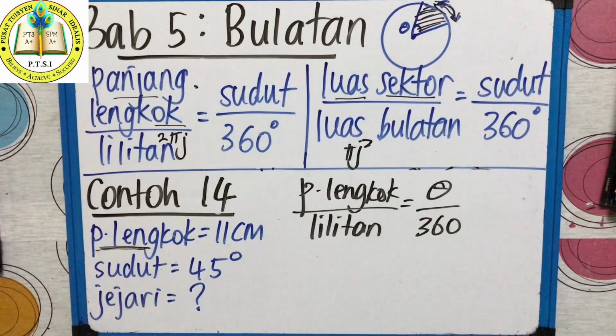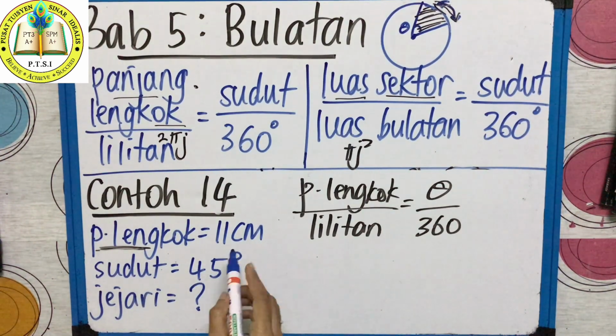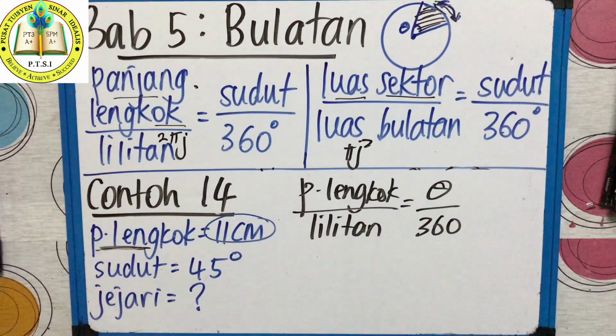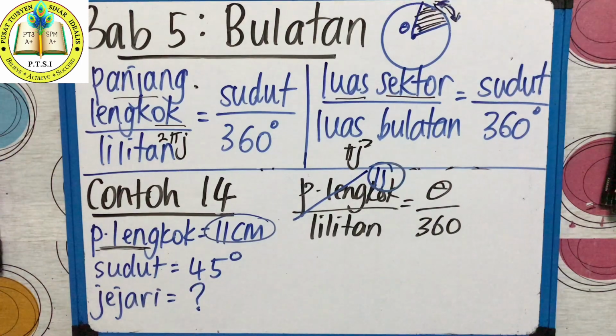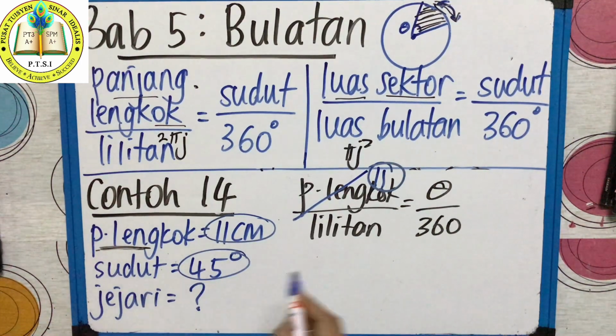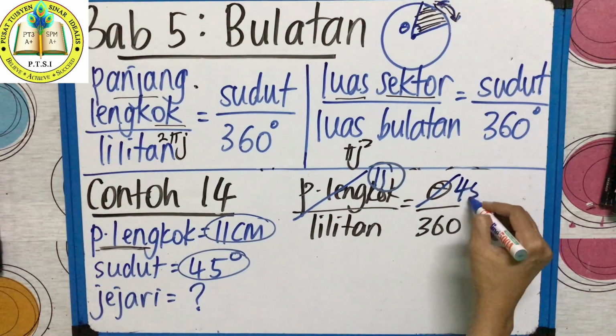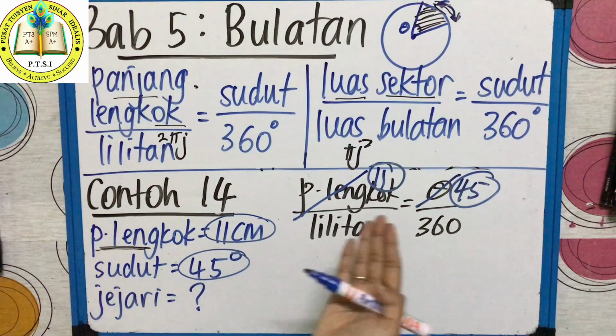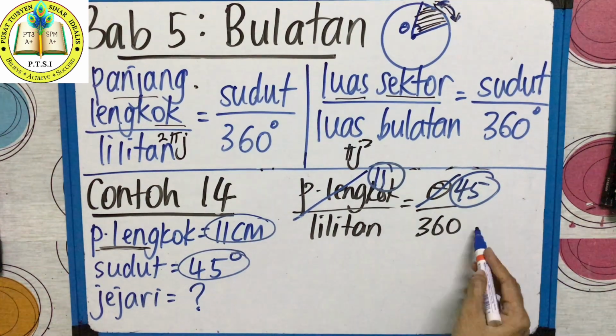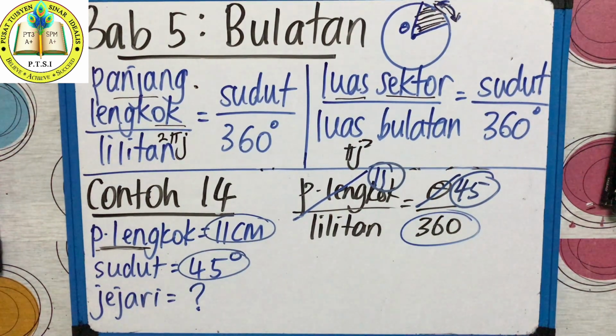Sekarang cikgu ganti dalam formula. Lengkuk kamu sudah pun dapat 11 cm. So, cikgu cut here and teacher put 11. Because lengkuk is 11. And sudut they gave you 45 degrees. Teacher cut the sudut, it's 45 degrees. So lengkuk is 11, the arc is 11, the angle is 45. Teacher ganti already, and this 360 is already fixed.